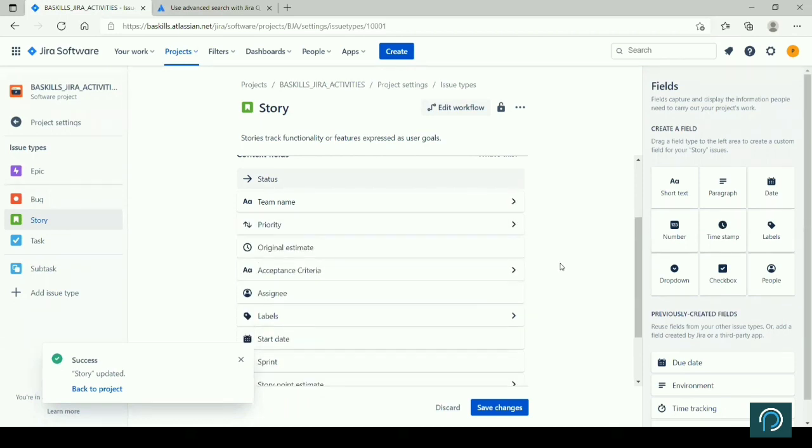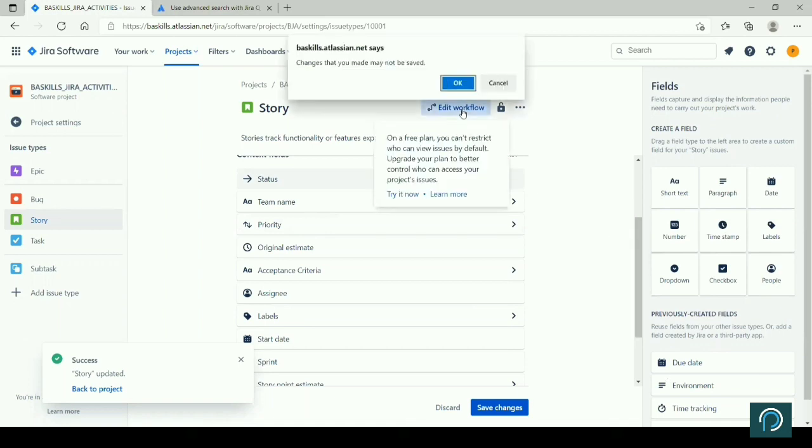And then this particular field will be created. If you want to create a drop down, a text paragraph, a date field, or a number field, you just select, and on the fly a new field will be created. So such a level of customization is given.